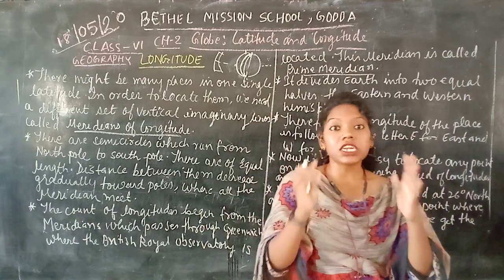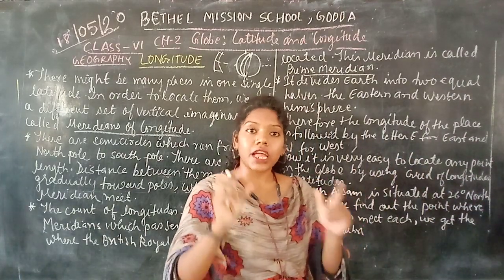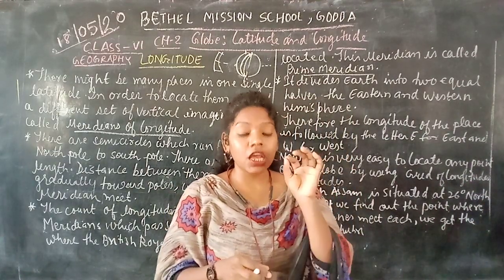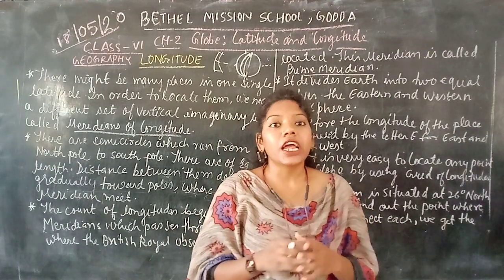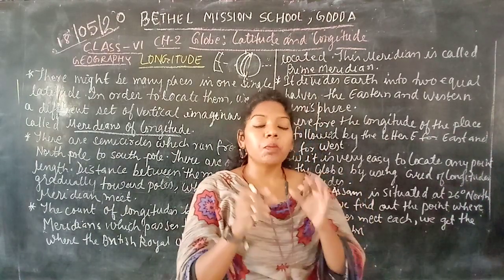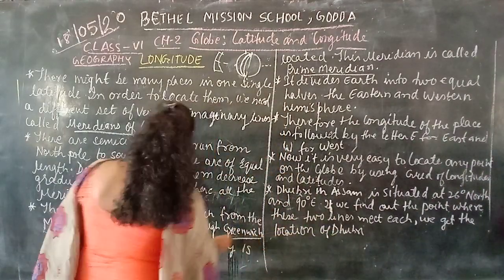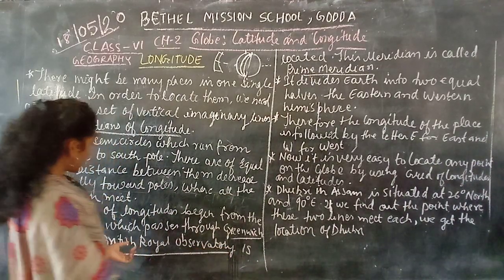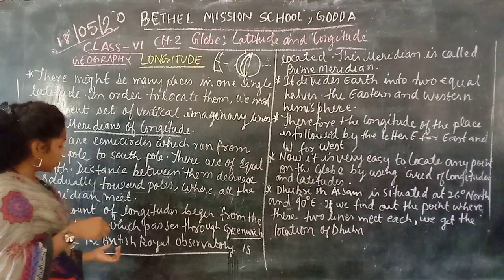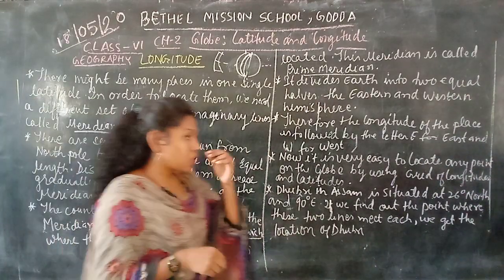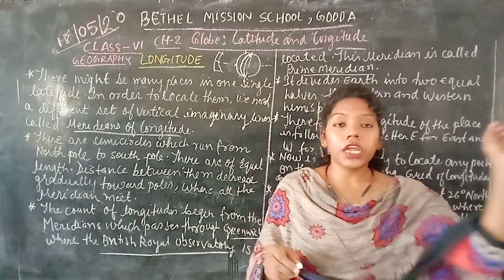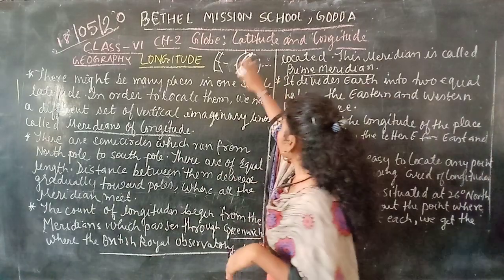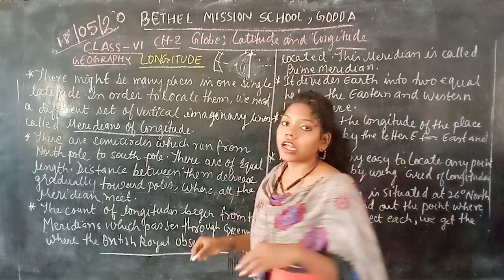As the equator divides the earth into two equal parts, the North Pole and South Pole, in the same way here we take one point in England, or we can say the UK. There is one place called Greenwich, in London, where we find the British Royal Observatory. This is the place, like the equator, where 0 degree is taken. This Greenwich point is taken as 0 degree.